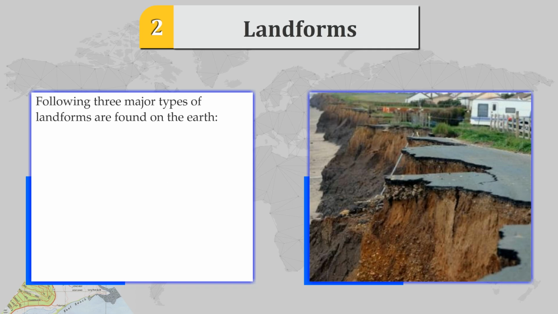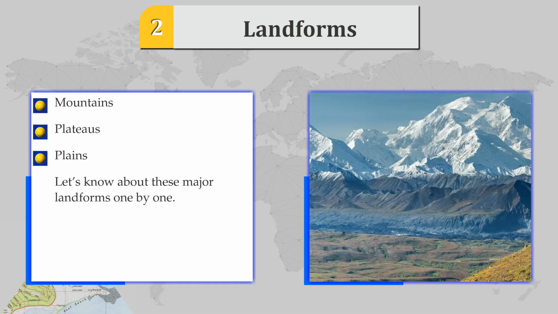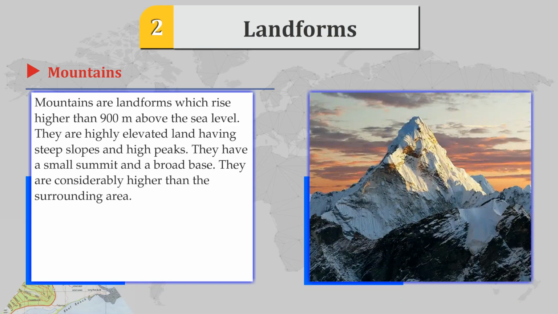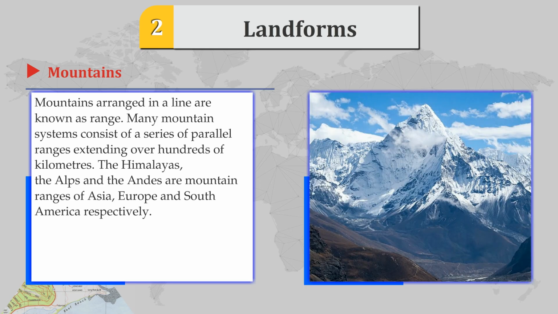The following three major types of landforms are formed on the earth: mountains, plateaus, plains. Let's know more about these major landforms one by one. Mountains. Mountains are landforms which rise higher than 900 meters above the sea level. They are highly elevated land having steep slopes and high peaks. They have a small summit and a broad base. They are considerably higher than the surrounding area.